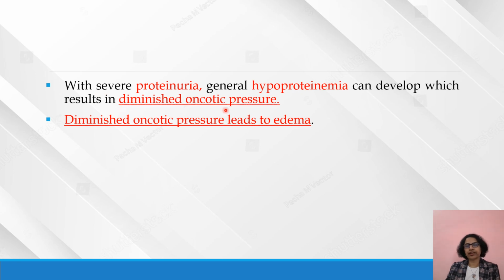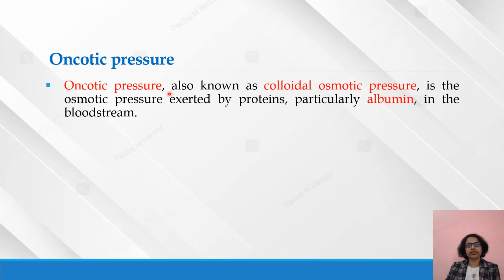With severe proteinuria, general hypoproteinemia can develop, which results in diminished oncotic pressure. We have to understand the concept of oncotic pressure. In these cases, there is diminished oncotic pressure which leads to edema. Mostly, this is a symptom of kidney inflammation. So let us see what oncotic pressure is.